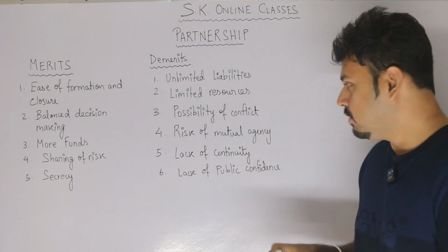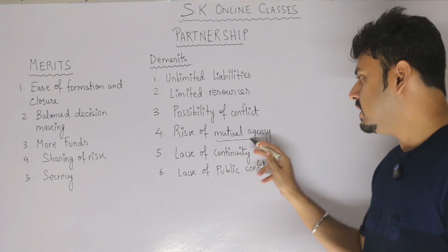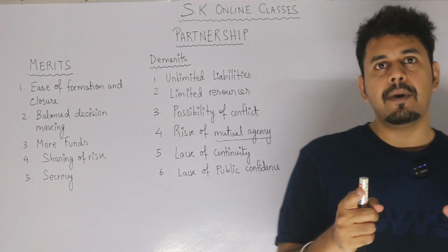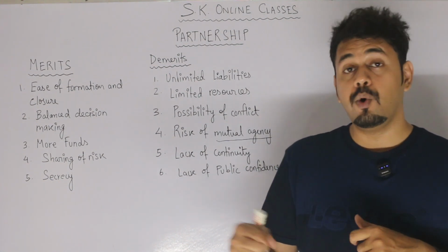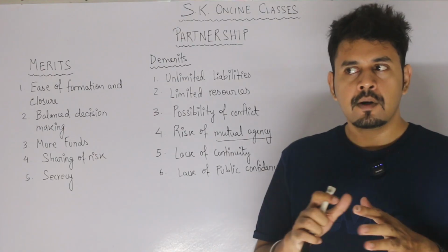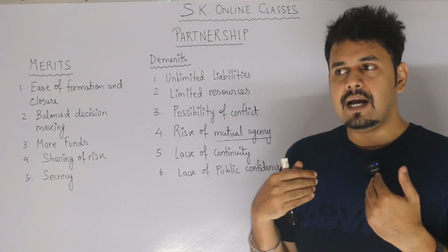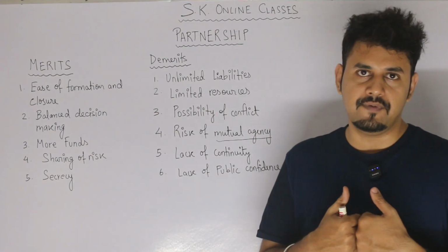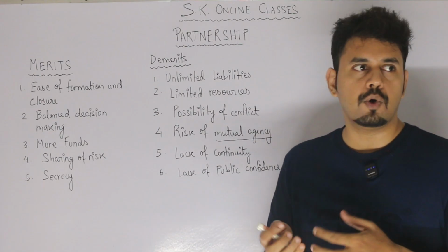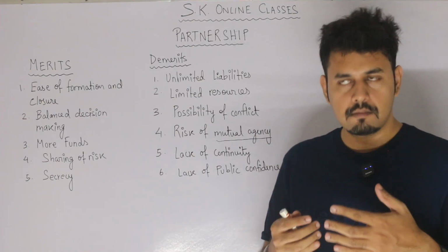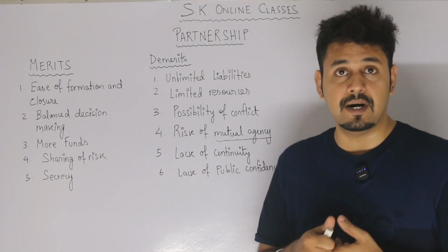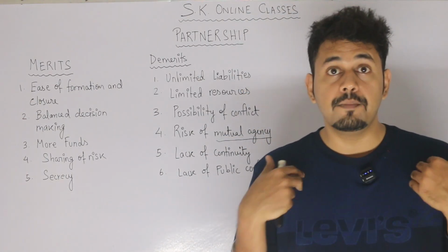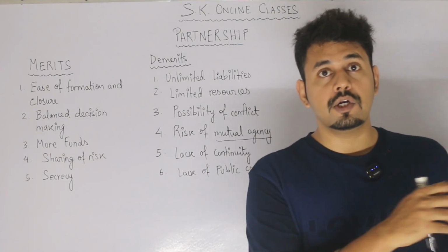Risk of mutual agency. Now, what exactly does this word mutual agency mean? Mutual agency means one partner acting on behalf of all, and all partners acting on behalf of one. Like, I am the representative of the entire firm, or the firm can represent me as well. Say, for example, today there's a conference or seminar to which we have got an invitation. We are three partners. Now, one of us can go and represent this firm on behalf of the entire firm. Three of us do not need to go.